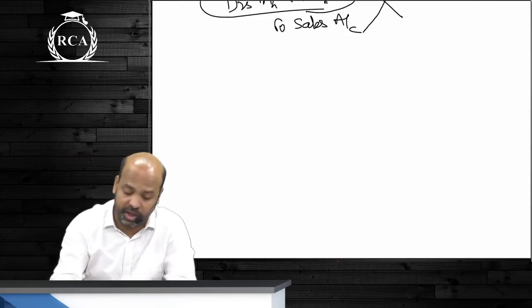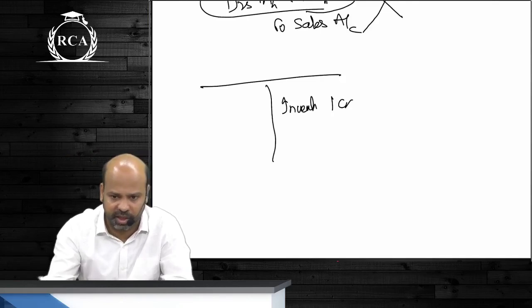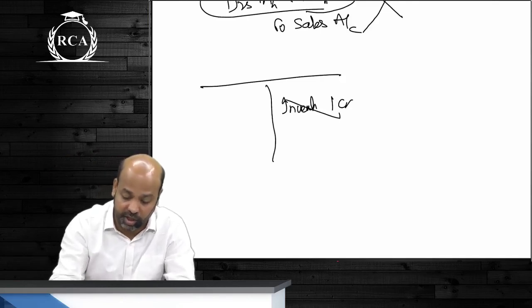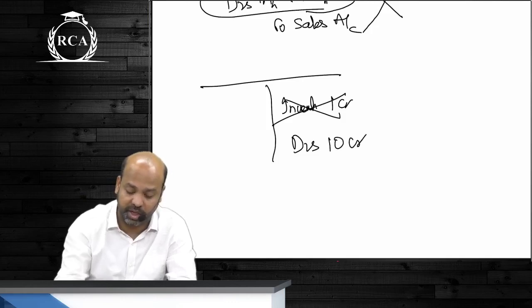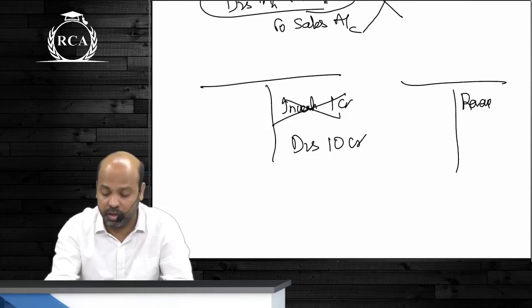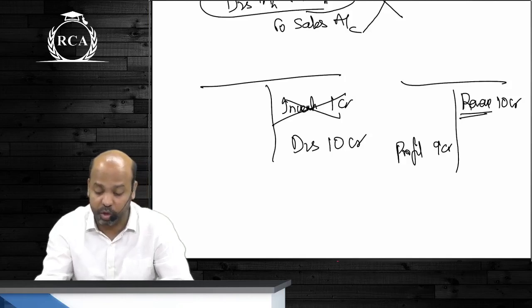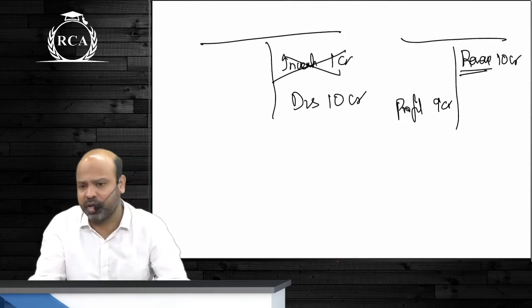अपने पास inventory है books में. Inventory is worth 1 crore rupees. मजा नहीं आ रहा है ये देख के. We are telling that नहीं ये बिक चुका है, and we are disclosing that as debtors 10 crores by booking a revenue of 10 crores, profit of 9 crores. You will book a revenue of 10 crores, you will book a profit of 9 crores.